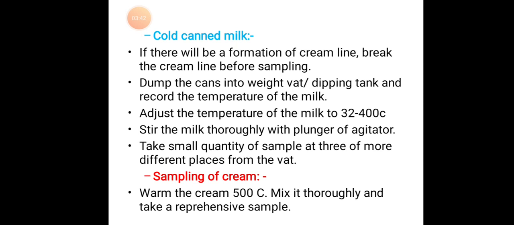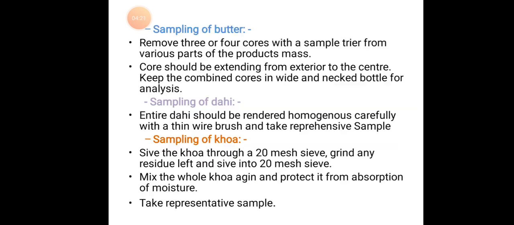Cold canned milk: if there is a formation of a cream line, break the cream line before sampling. Dump the cans into a vat or dipping tank and record the temperature of the milk. Adjust the temperature of the milk to 32 to 40 degrees Celsius. Stir the milk thoroughly with a plunger or agitator. Take a small quantity of sample at 3 or 4 more different places from the vat. Sampling of cream: warm the cream to 50 degrees Celsius, mix it thoroughly and take a representative sample.